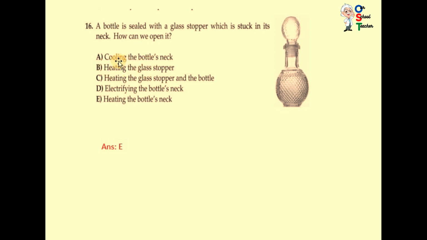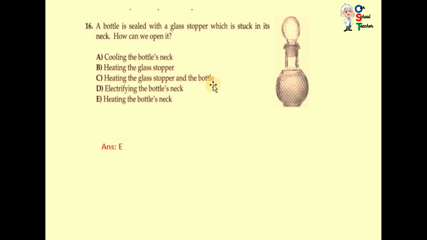Read the other options as well. Cooling the bottleneck drops the temperature. Heating the glass stopper: if we heat the glass stopper, its temperature would be high.